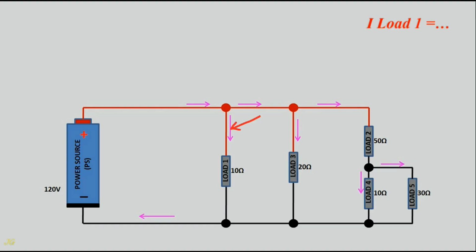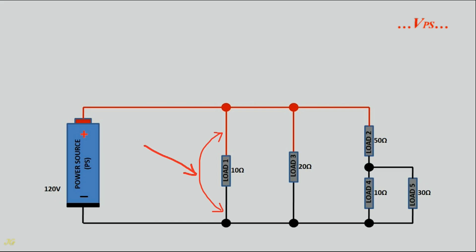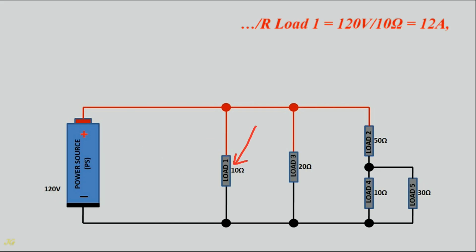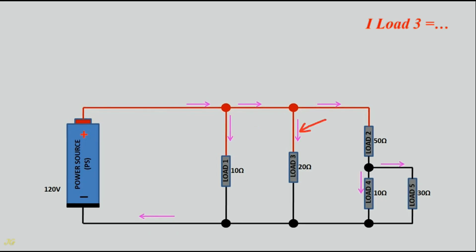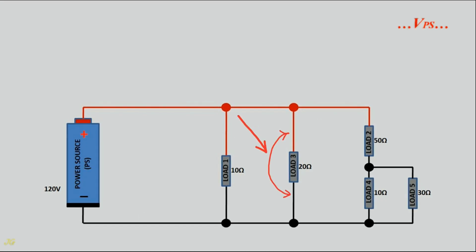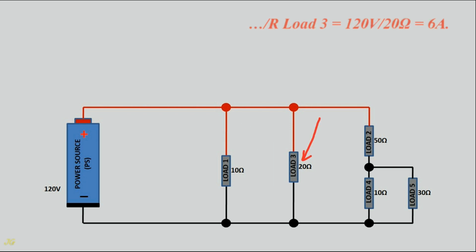Current load 1 equals voltage of the power source divided by resistance load 1, equals 120 volts divided by 10 ohms, equals 12 amps. Current load 3 equals voltage of the power source divided by resistance load 3, equals 120 volts divided by 20 ohms, equals 6 amps.